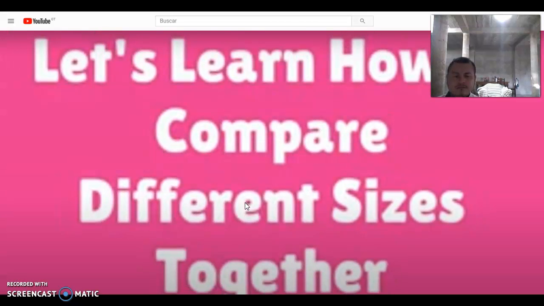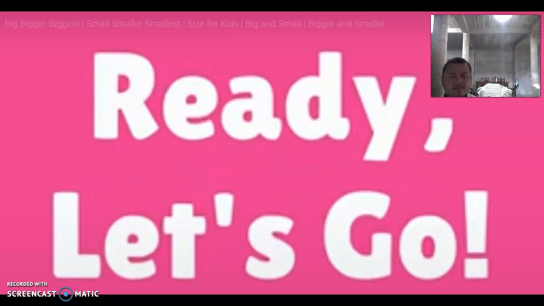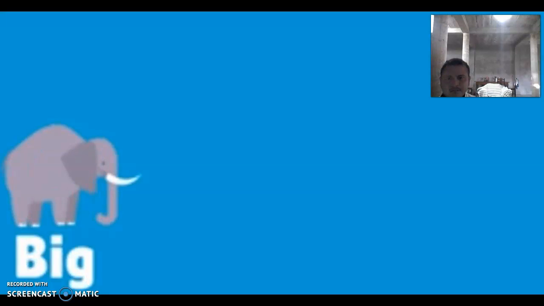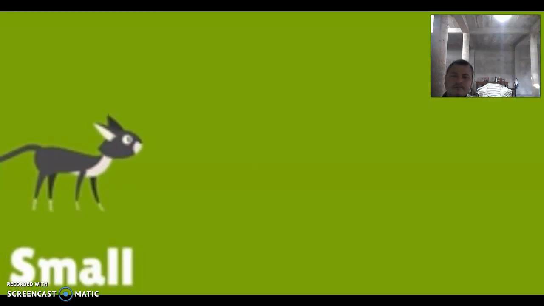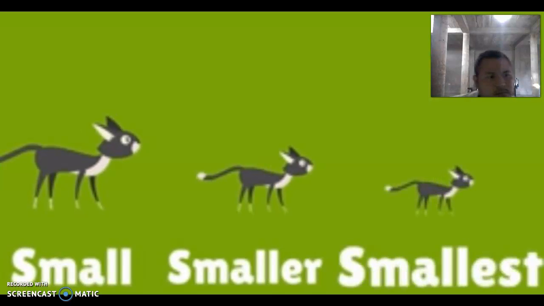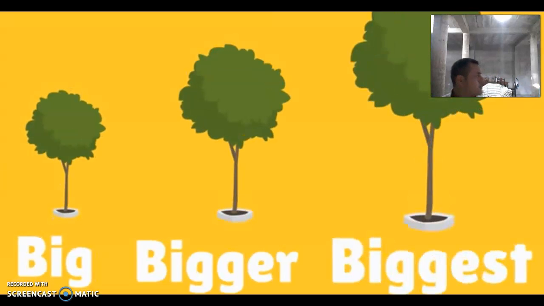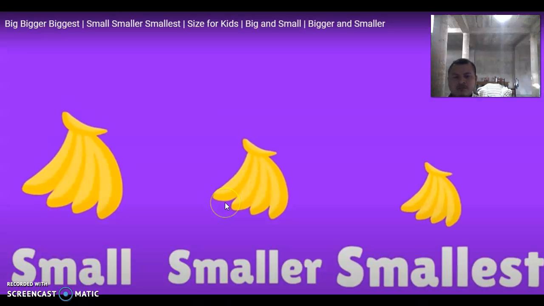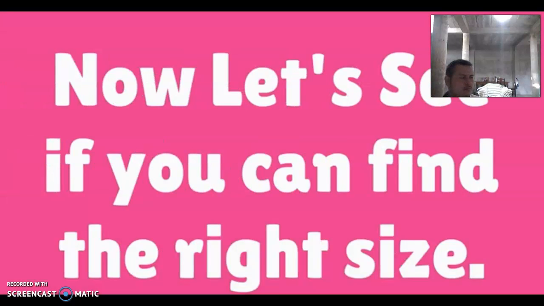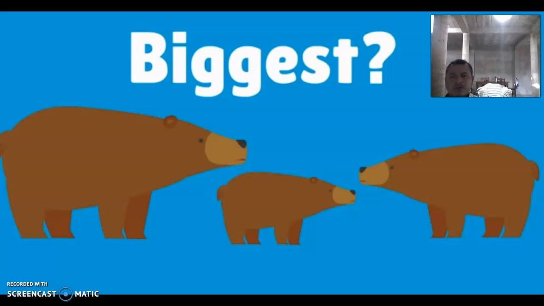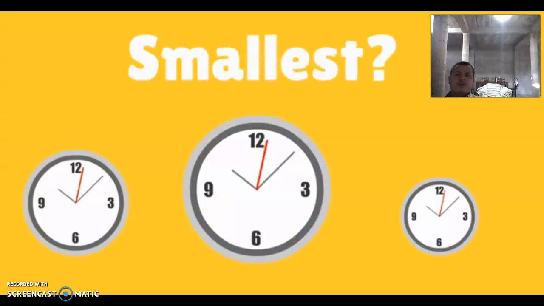Let's learn how to compare different sizes together. Let's go. Big, bigger, small, smaller, smallest. Big, bigger, biggest. Small, smaller, smallest. Now let's see if we can find the right size. Which letter is the biggest? That's right. Which clock